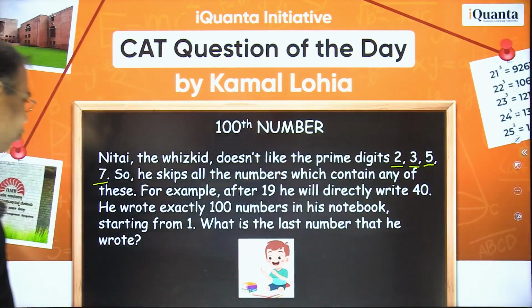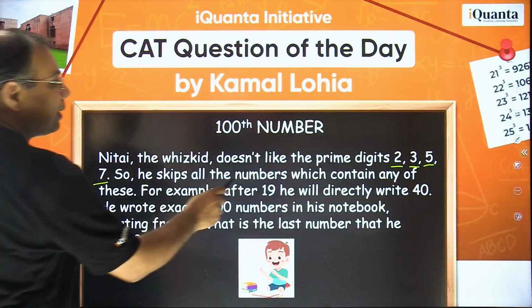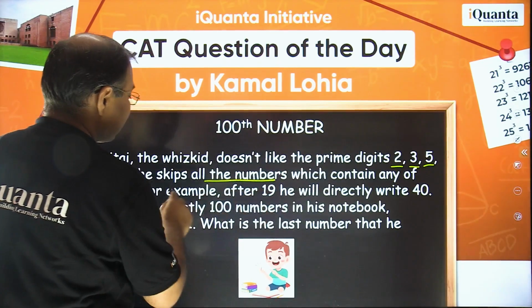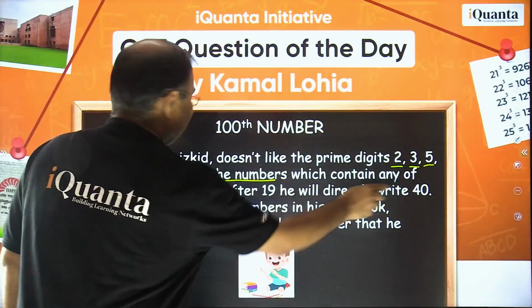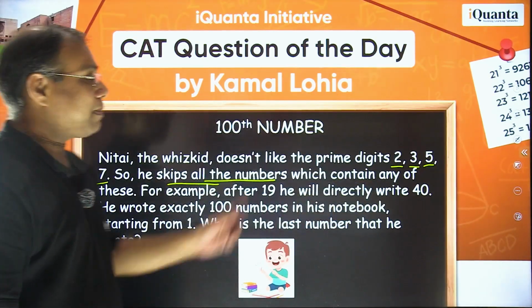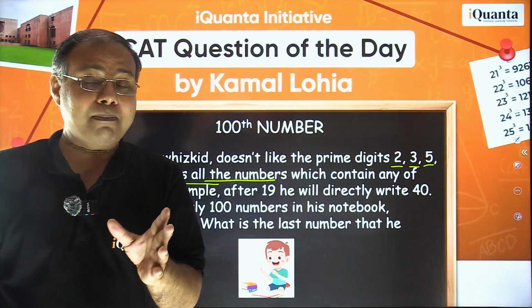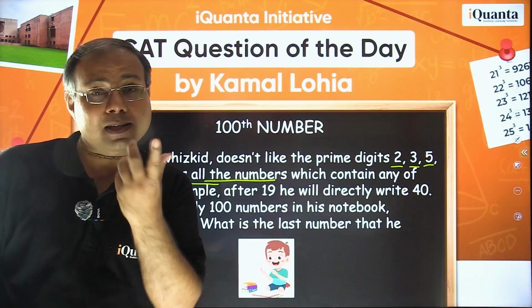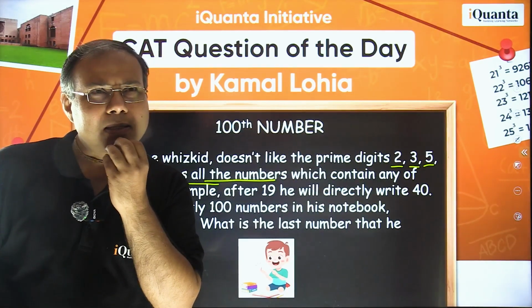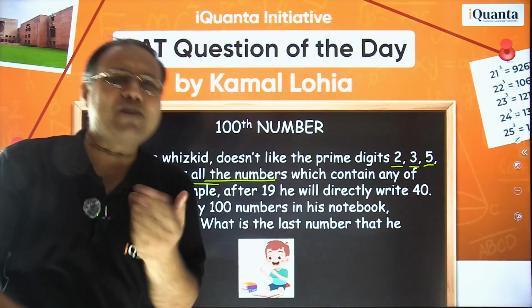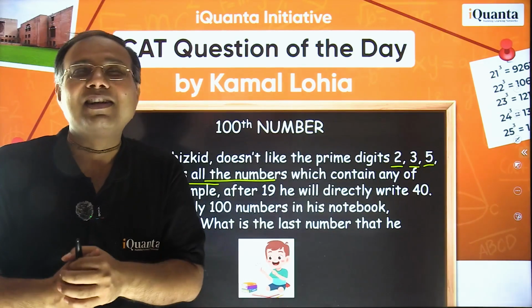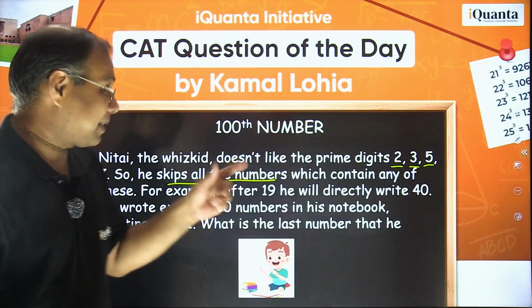So what to do? He skips all the numbers which contain any of these. Whichever numbers have these digits, he will skip those numbers, right? In any number, for example 20, yes, 23, yes, 29, he will skip all the numbers in the twenties, right? So he is going to skip. Is that so? Let's see.